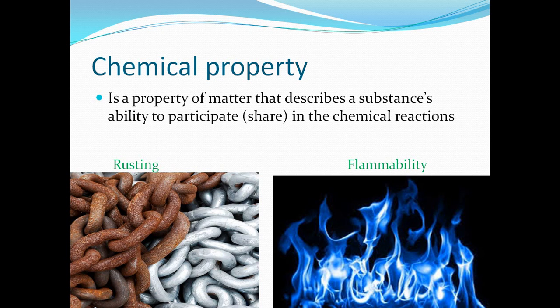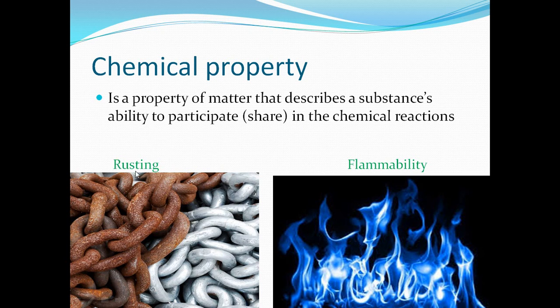So again, for any matter around you, if you want to understand its properties or describe its properties, you have to use physical properties, or the second one is chemical properties. From its name and your information about chemistry, it is about chemical reactions, right? So chemical property is the property of the matter that describes the substance's ability to react with another one.